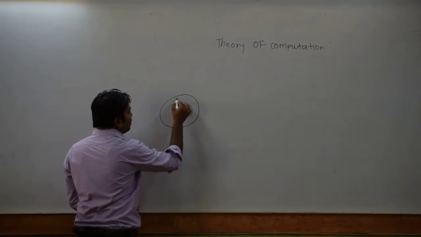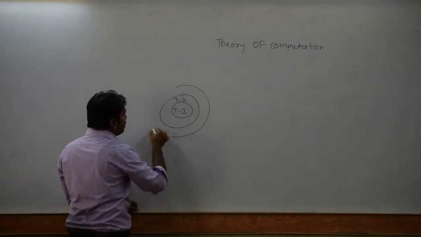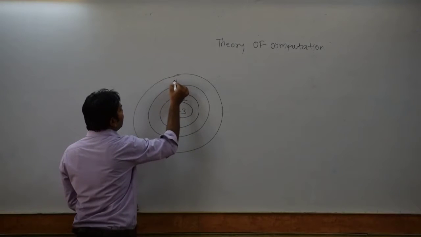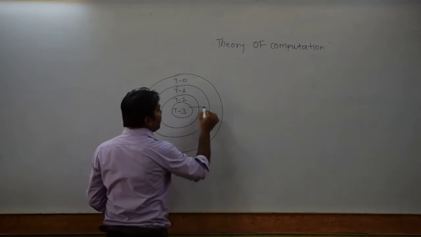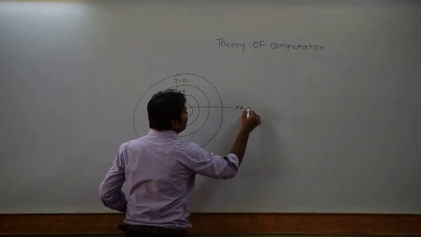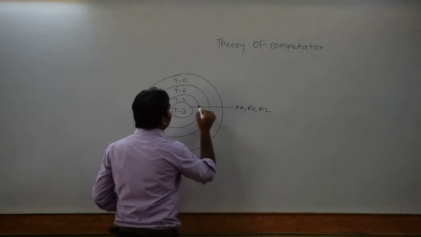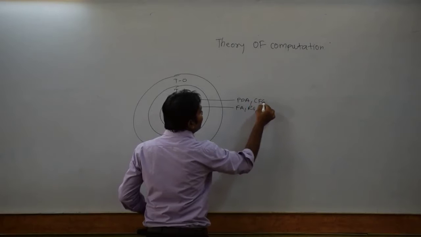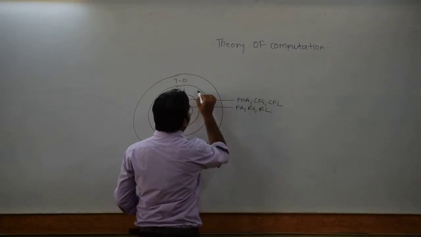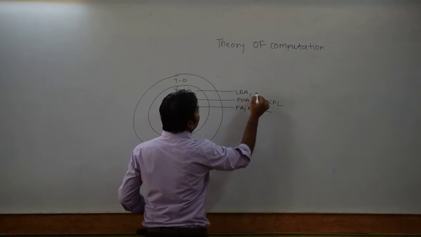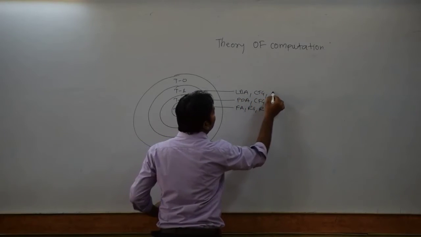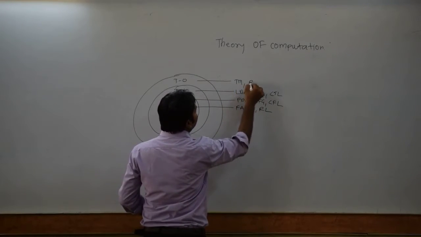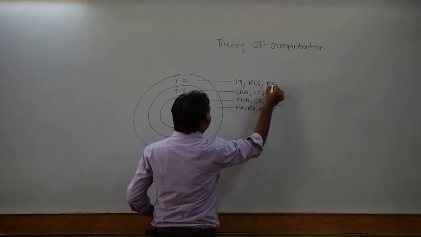Now T2, in the next level you are going to have T1, and this is T0. As I already indicated, T3 is nothing but finite automata, regular grammar, regular language. T2 is nothing but what? A PDA, pushdown automata, context free grammar and context free language. Now T1: linear bounded automata and context sensitive grammar and what? Context sensitive language. T0 is called a Turing machine, recursively enumerable grammar, and recursively enumerable language.